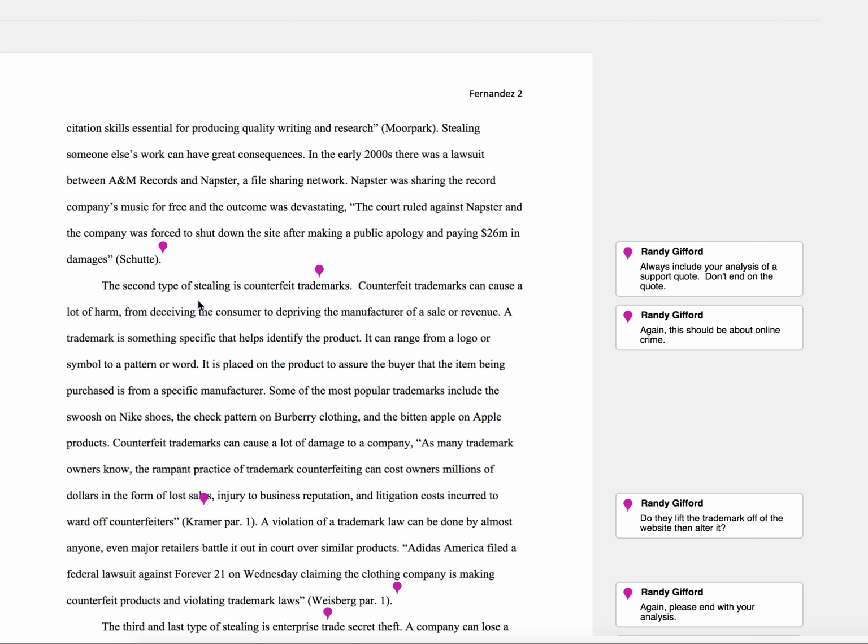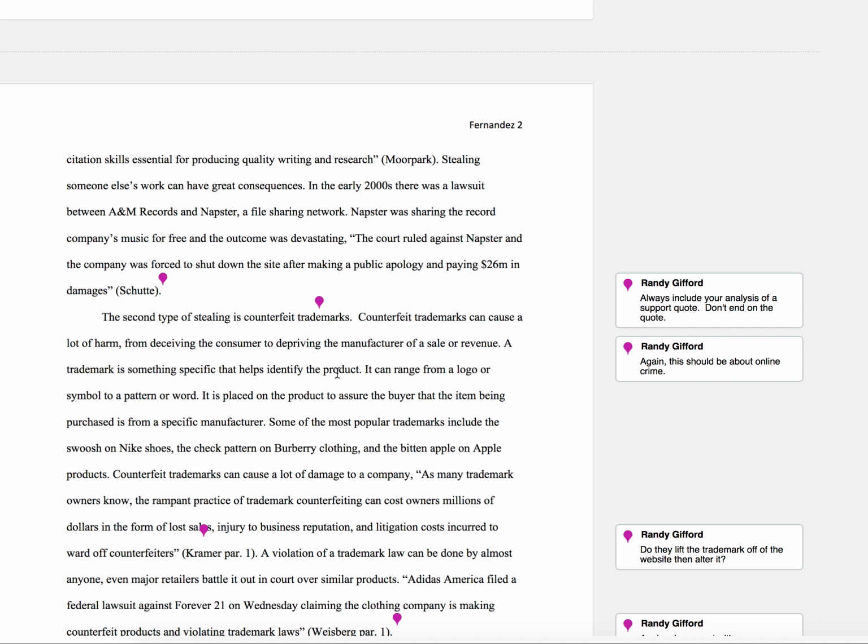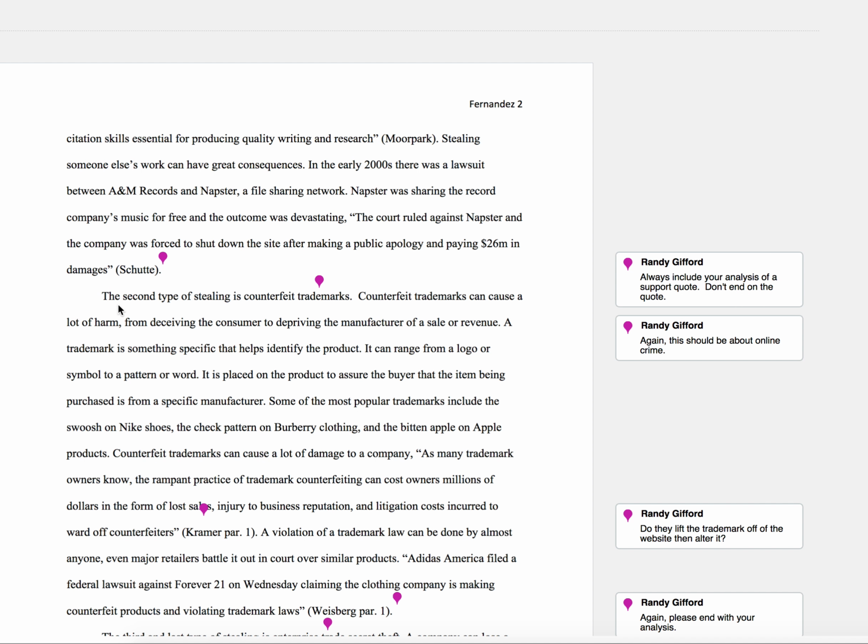So the second body paragraph here, you'll notice, is a little bit incomplete. It's a little bit shorter. There's a little bit less content in it, and this is what happened in a lot of papers. But let's look at the topic sentence because I have a little bit of a problem. The second type of stealing is counterfeit trademarks. Okay, does that mention digital stealing?